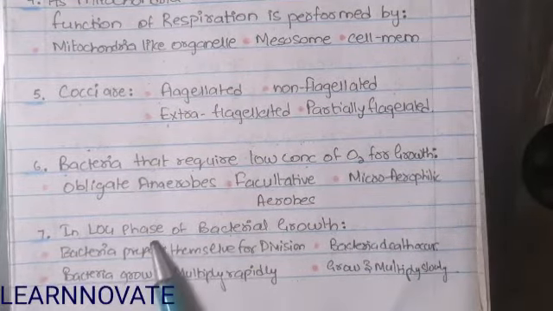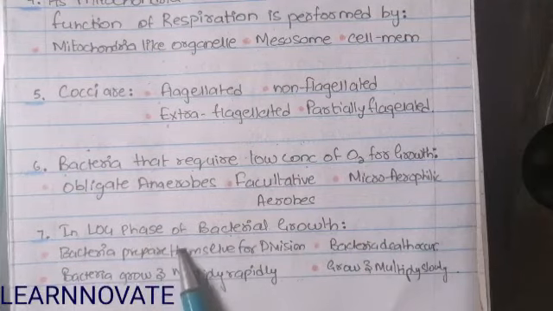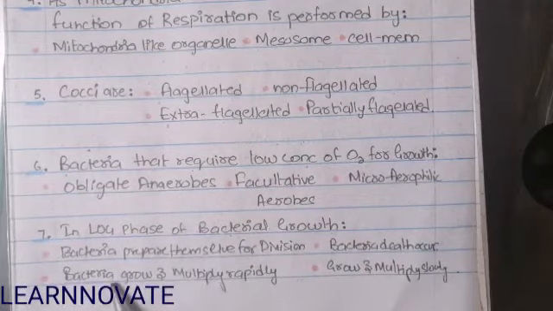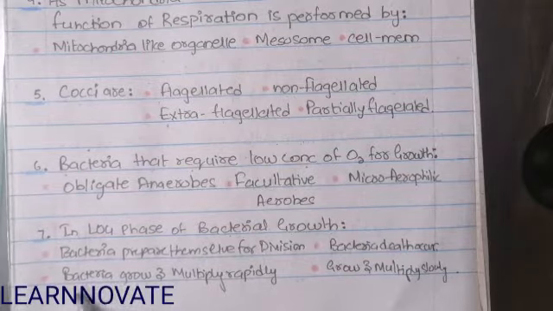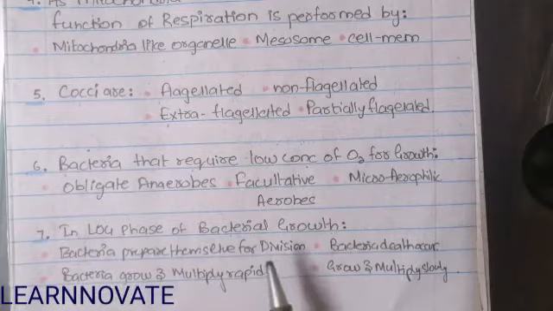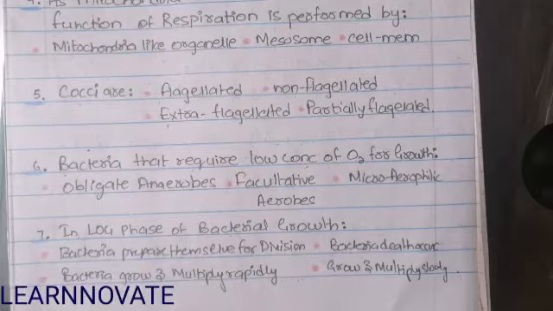In the log phase, growth and multiplication occur rapidly. So option C, bacteria grow and multiply rapidly, is the phenomenon of the log phase of bacterial cell growth. Now we are going to discuss some of the other important remaining questions.